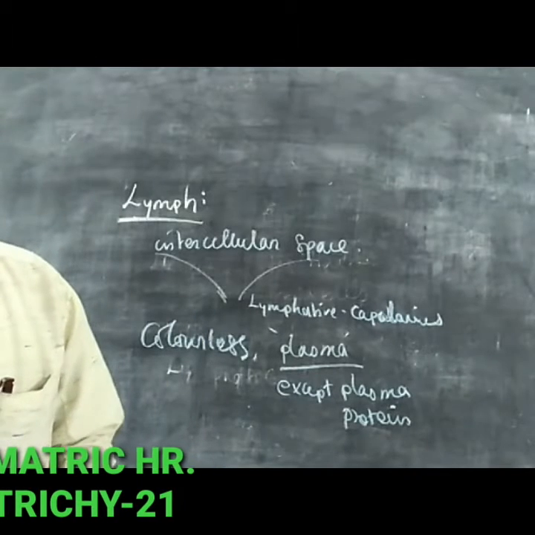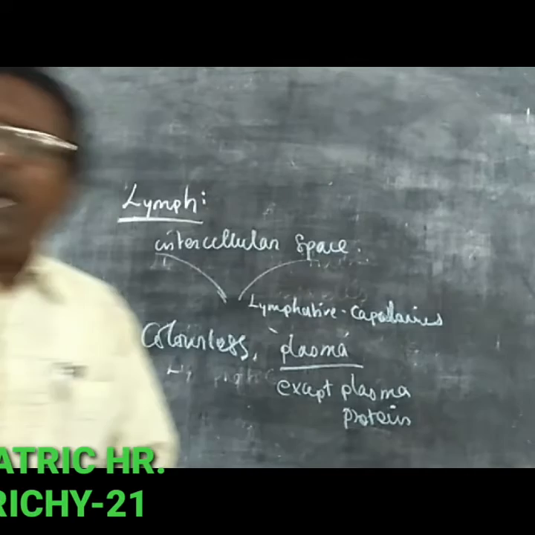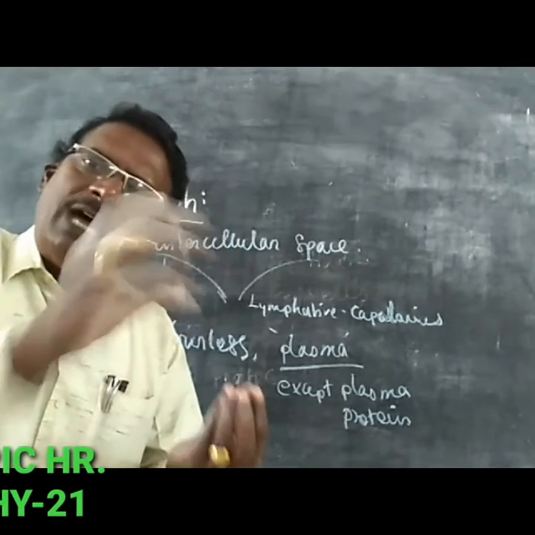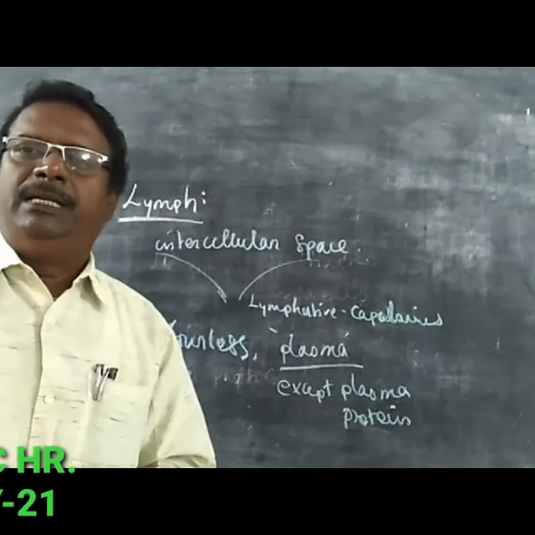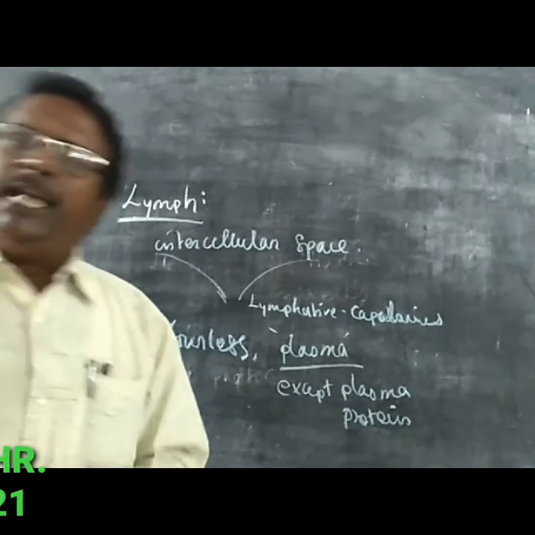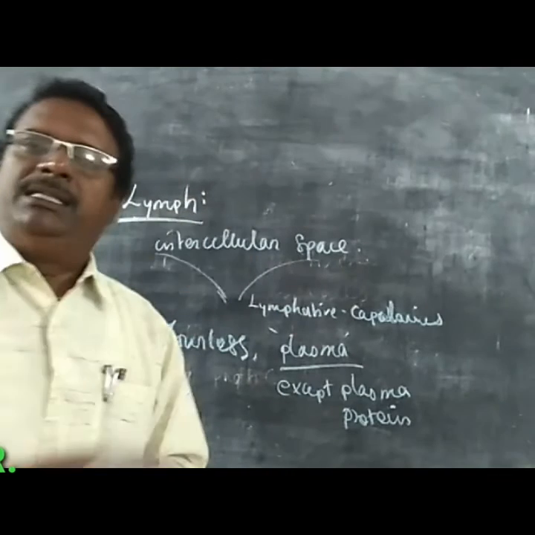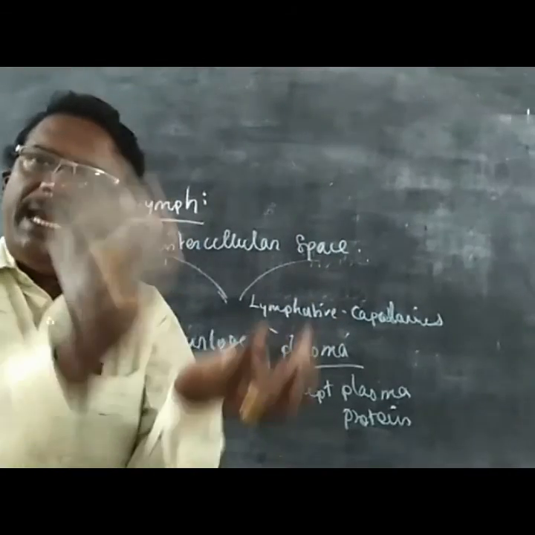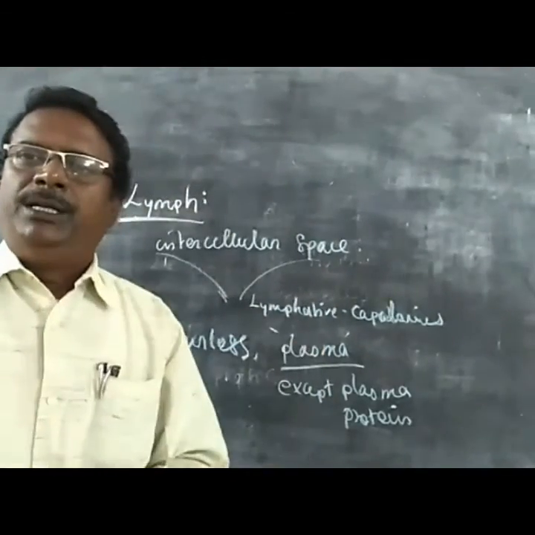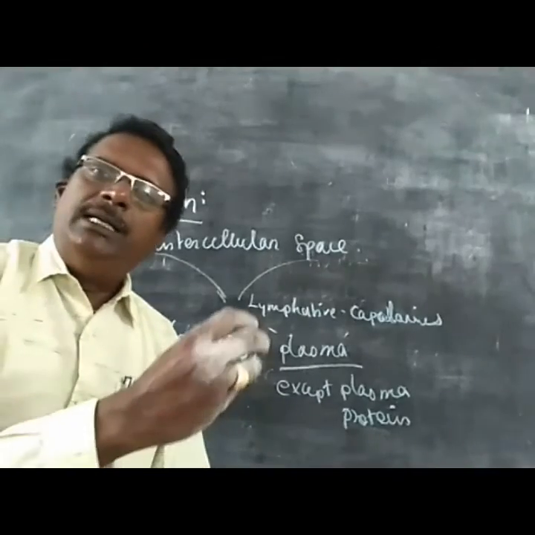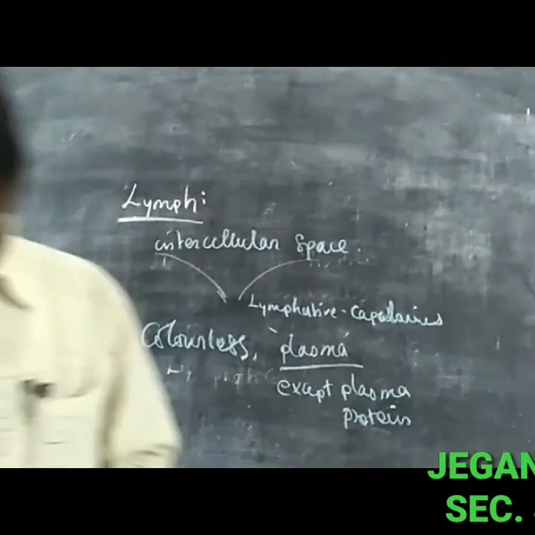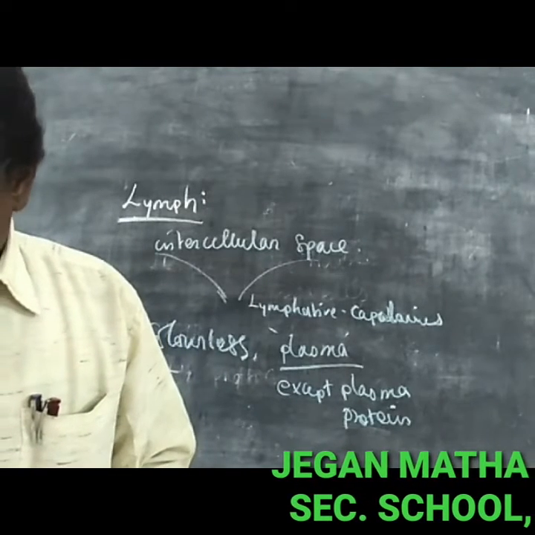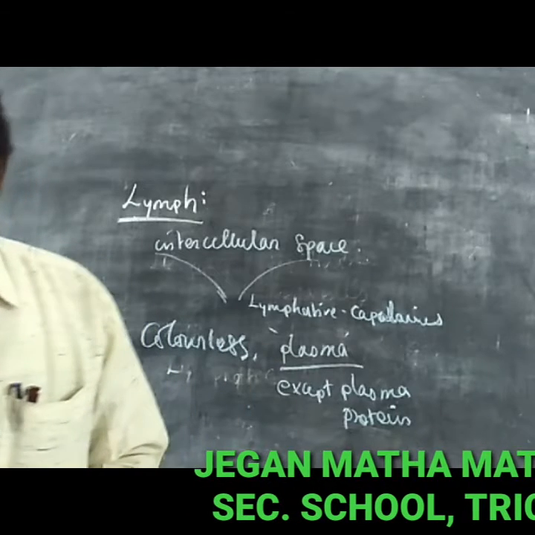The plasma escapes from the pores of the blood capillaries into the intercellular space, and is collected by the lymphatic capillaries, which transform into the lymphatic vessels. Lymph is similar to plasma, but it is colorless and contains less protein.